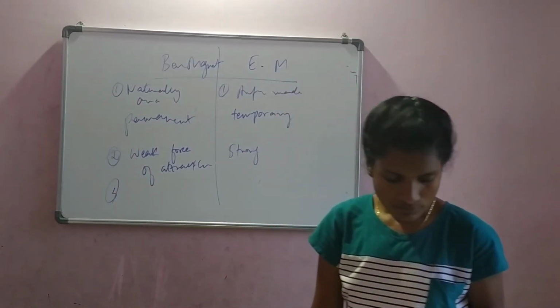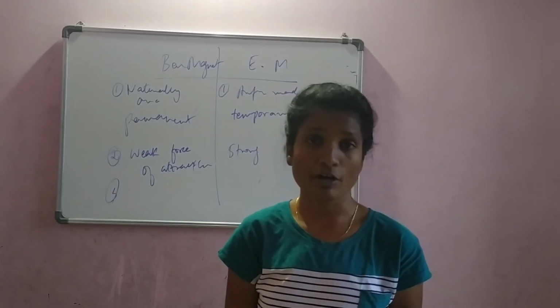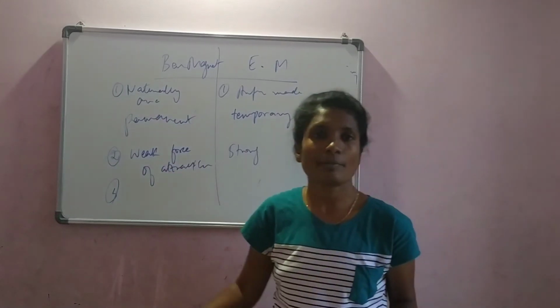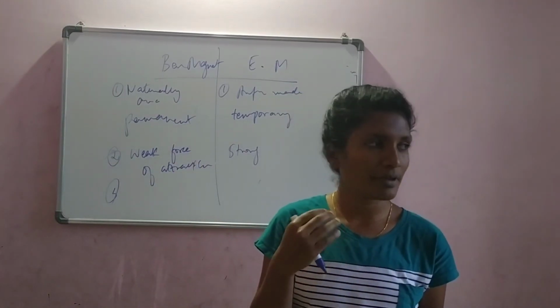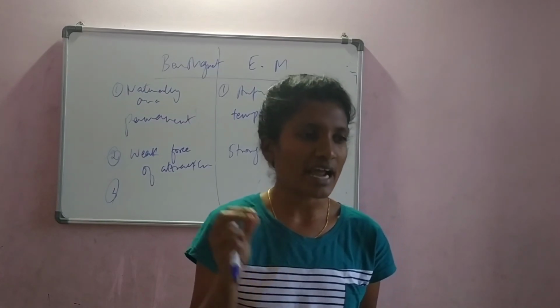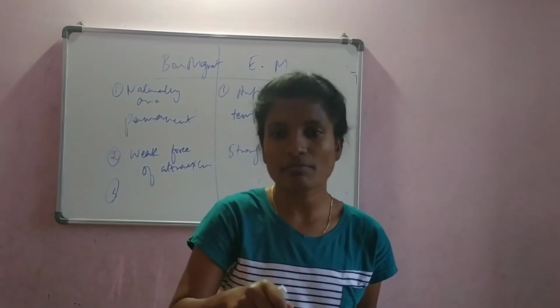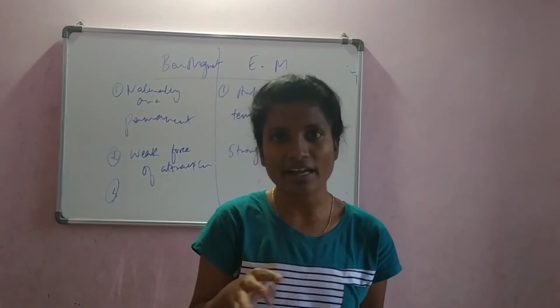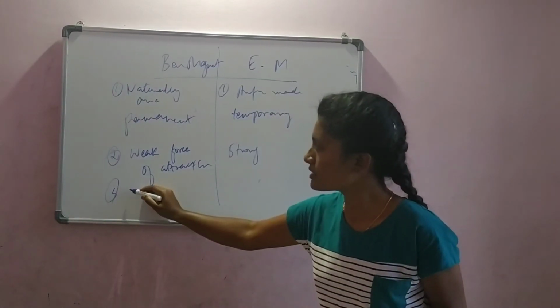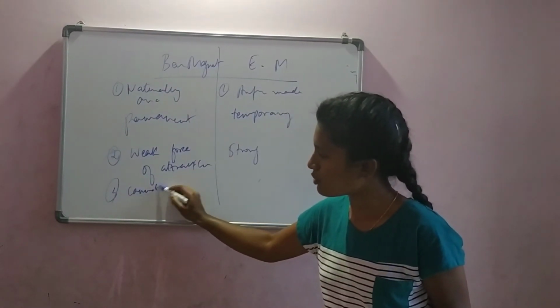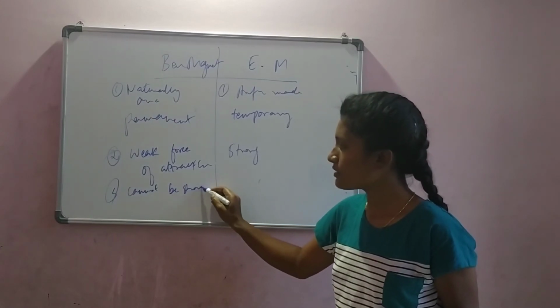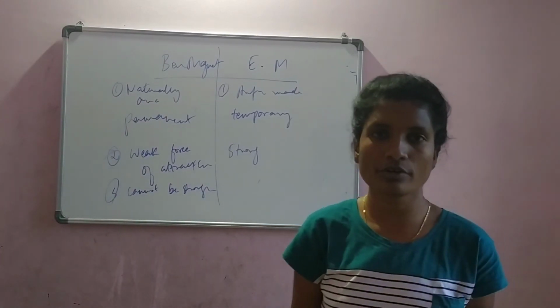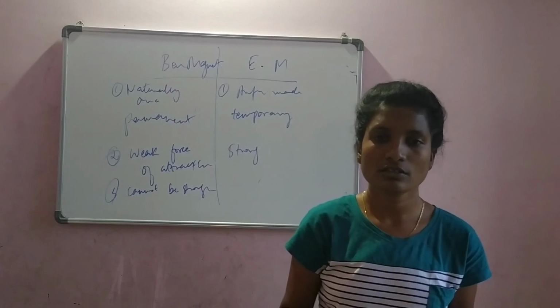Then, the strength of a permanent magnet cannot be changed. The bar magnet cannot be made a stronger magnet. You cannot add anything, or beat that magnet, or paint that magnet to make it stronger. If you are weak, your mother gives you nutritious food, fruits, etc., so you become strong.